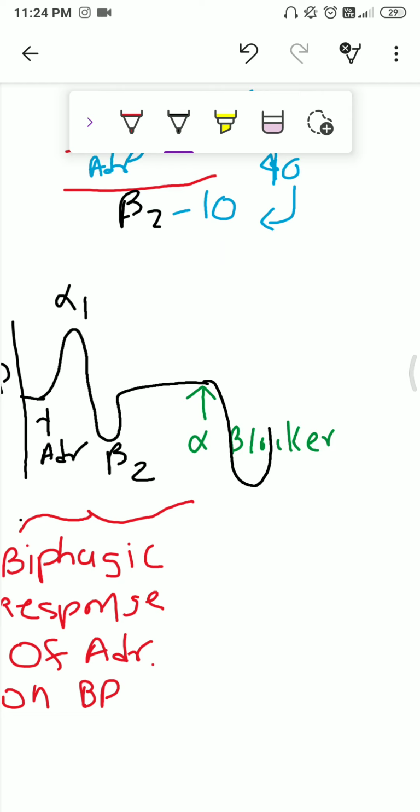When adrenaline acts on alpha 1 receptor, there is increase in the blood pressure, that is understood. But now we block the alpha receptor, so all the adrenaline molecules act on the beta receptor, and this beta receptor causes severe vasodilatation and severe decrease in the BP.